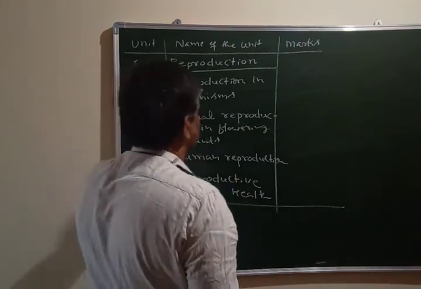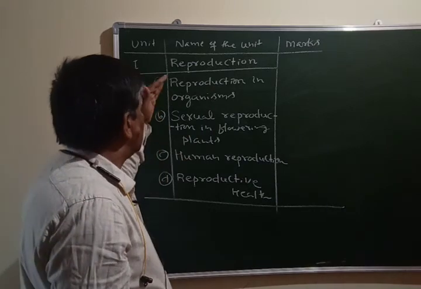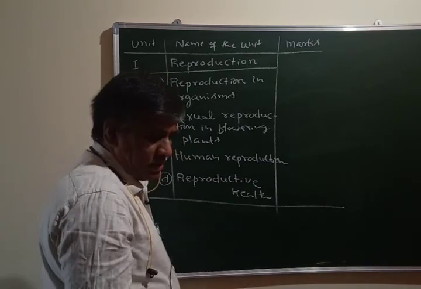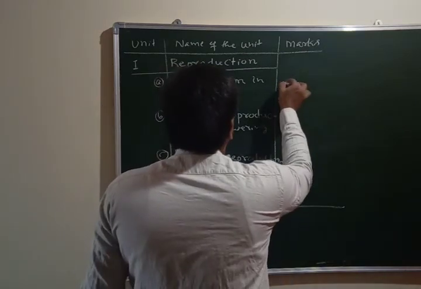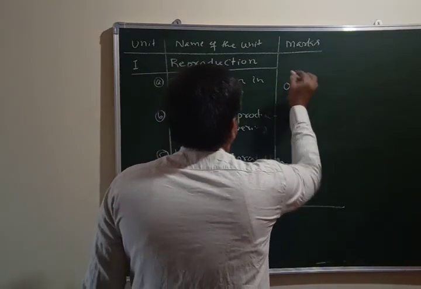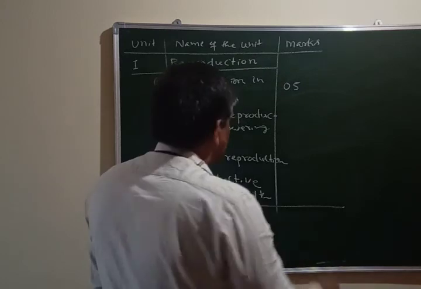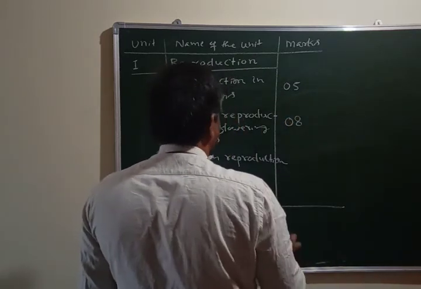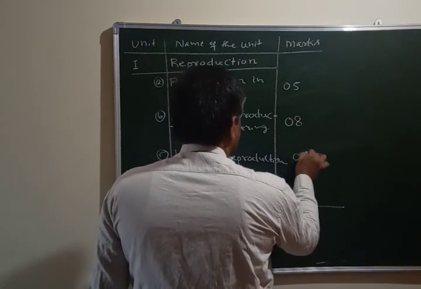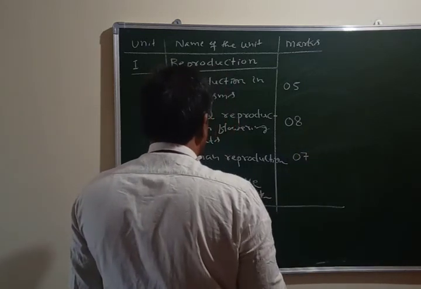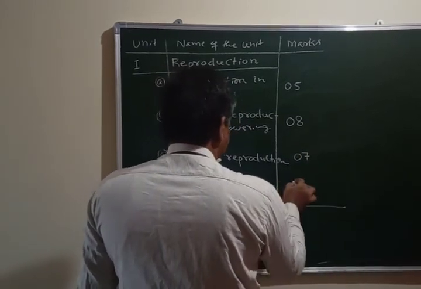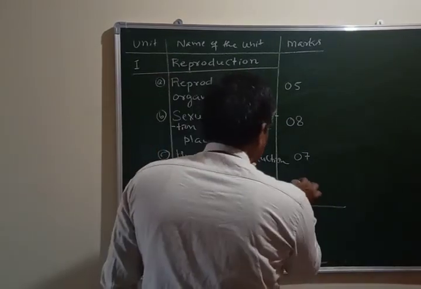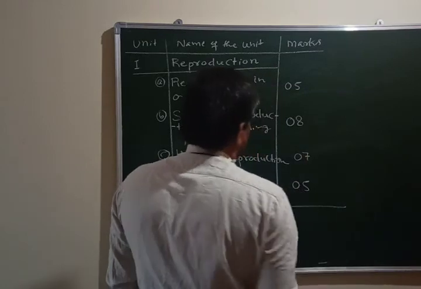In the theory examination, you will get 5 marks questions from the first lesson, 8 marks questions from the second lesson, that is sexual reproduction in flowering plants, 7 marks questions from human reproduction, and for reproductive health you will get 5 marks questions.